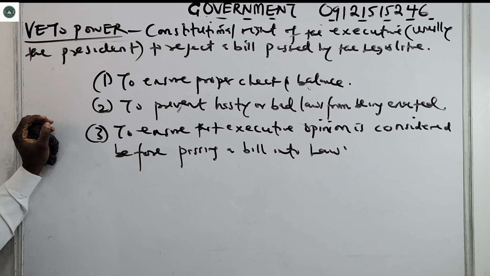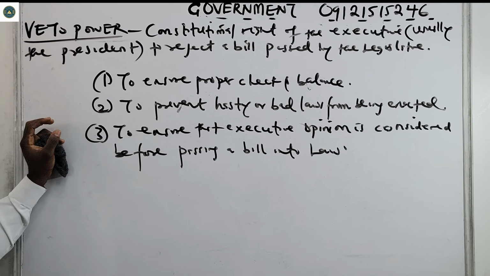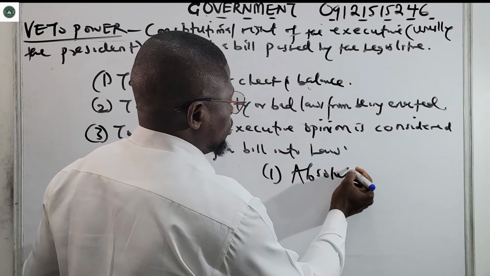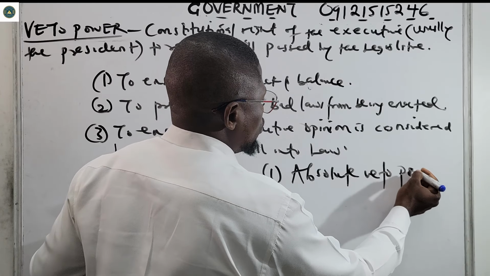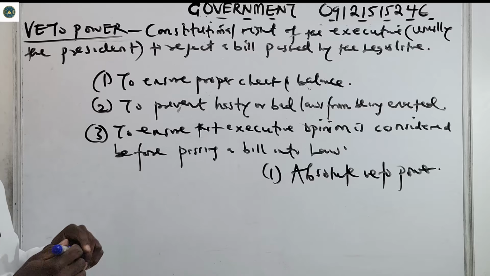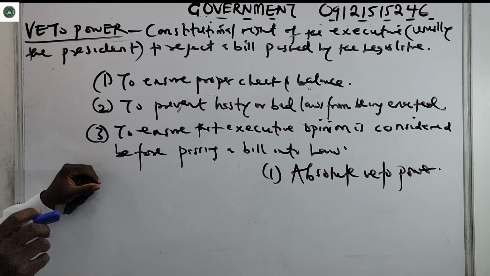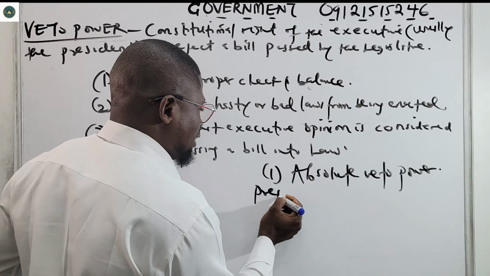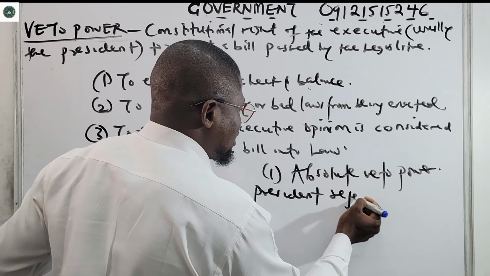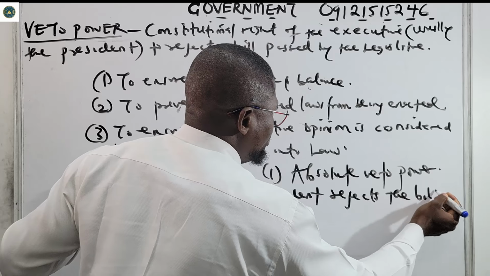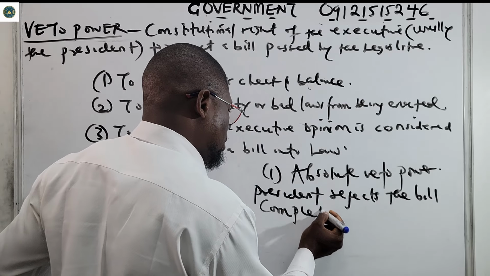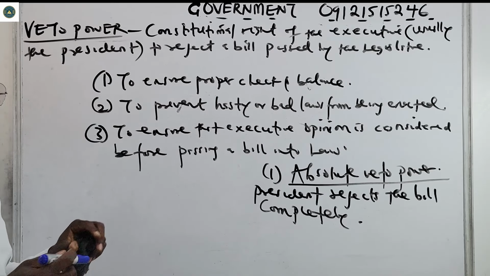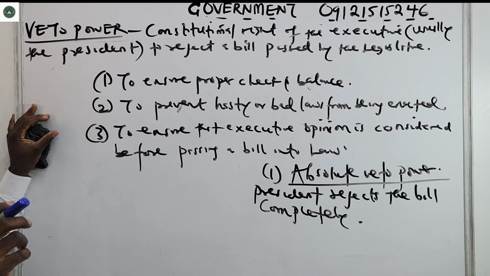Number one is the absolute veto power. Absolute veto power is when the president rejects the bill completely. That's what we call absolute veto power.